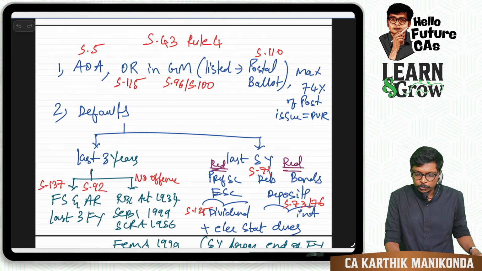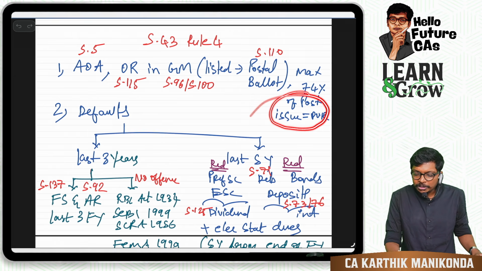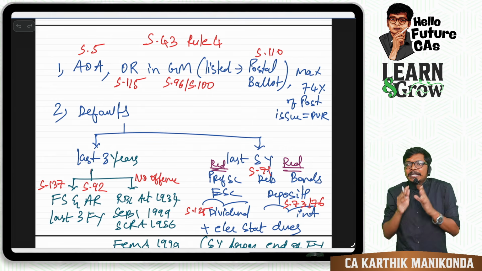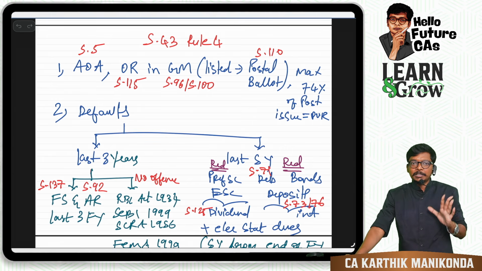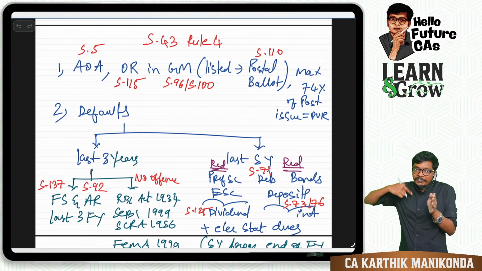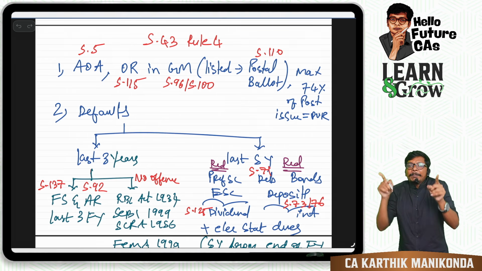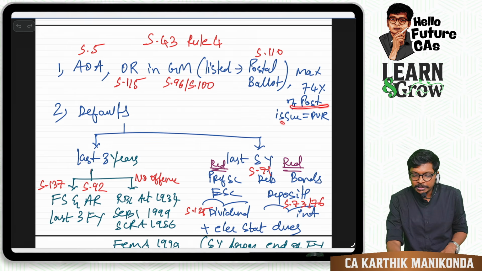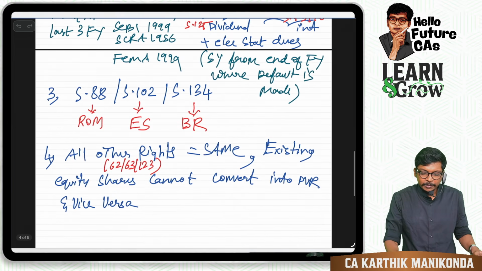Next doubt he asked was, sir, what is post-issue capital? After issuing DVRs, the voting power of DVRs should not exceed 74%. I'm again repeating: after issuing DVRs, the voting power of DVR should not exceed 74%. That's called post-issue.